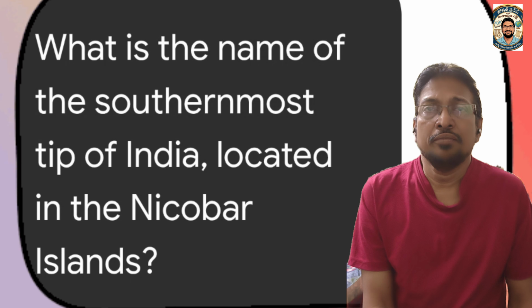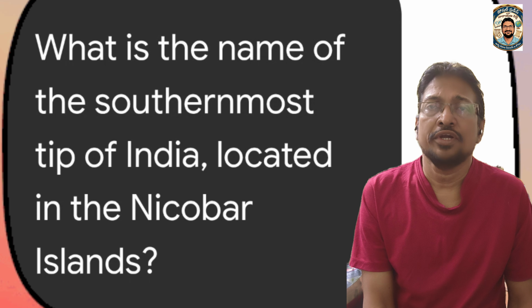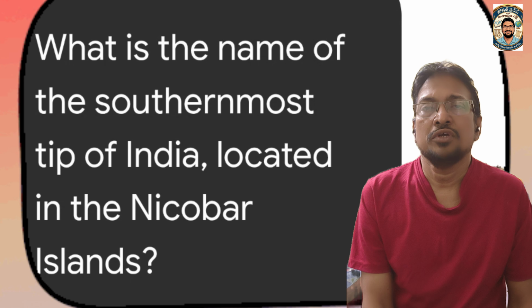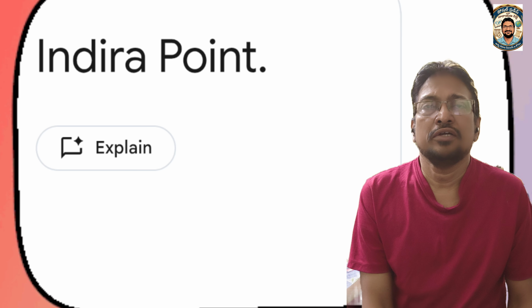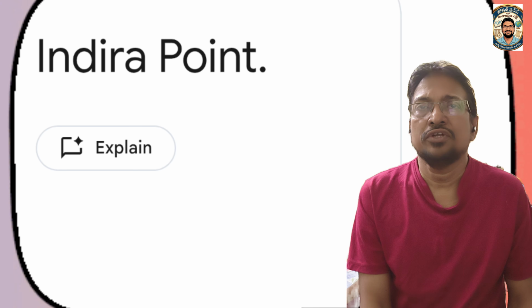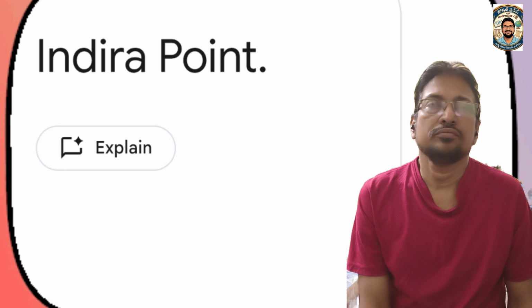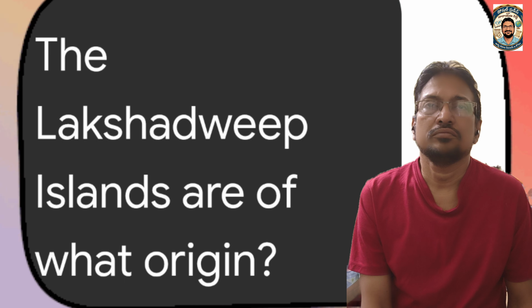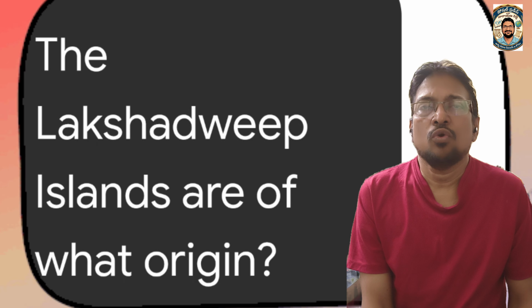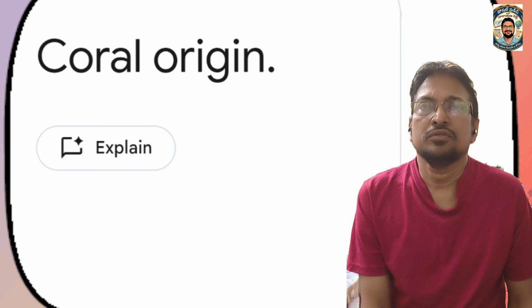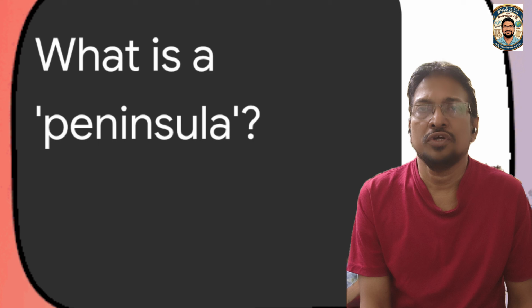What is the name of the southernmost tip of India located in the Nicobar Islands? Normally it is Indira Point. Actually, for the mainland it is Kanyakumari. So your answer is Indira Point. The Lakshadweep Islands are of what origin? They are coral islands. Coral origin is the answer.